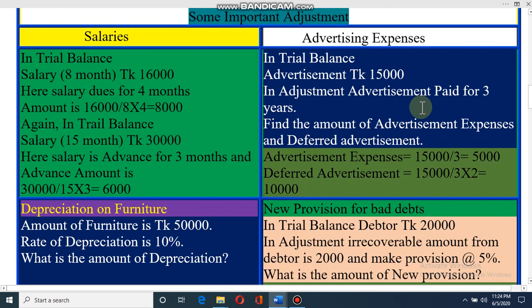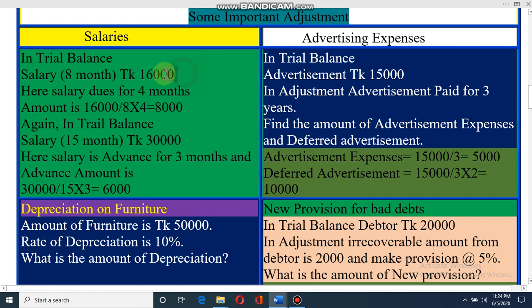Dear student, look, the first problem is salaries. Let's come to an example. In the trial balance, salary is written with 8 months in brackets and the amount is 16,000 taka. What does it mean? Then what will you do? Look here, salary is due for 4 months. How do I understand that?